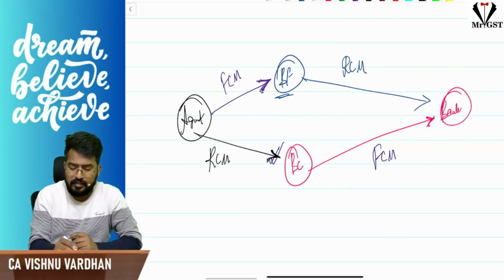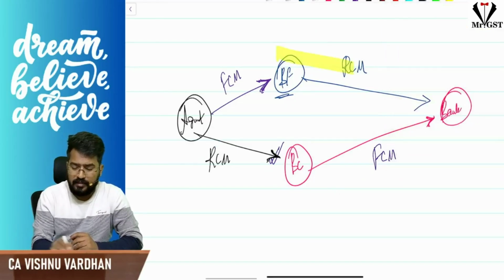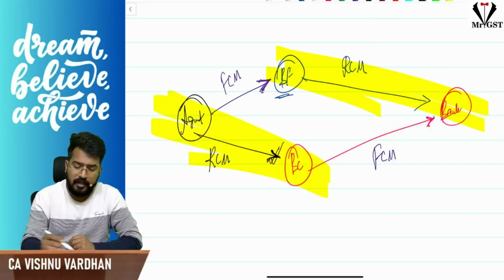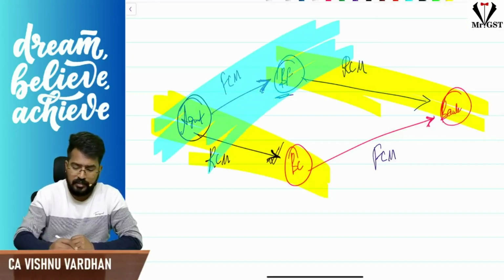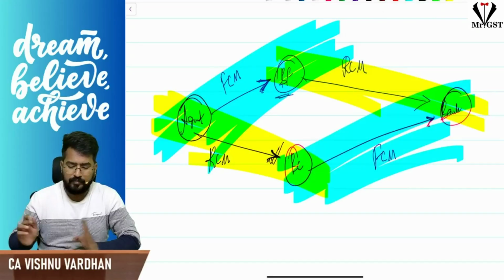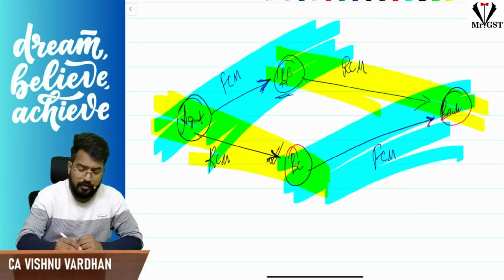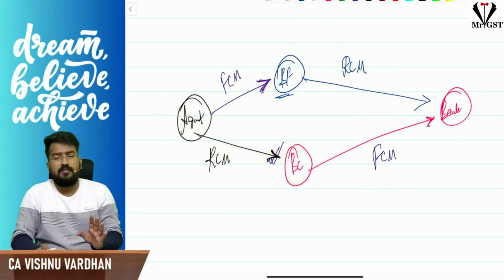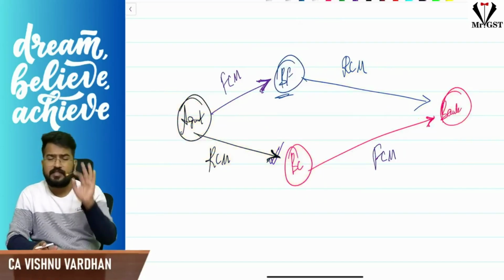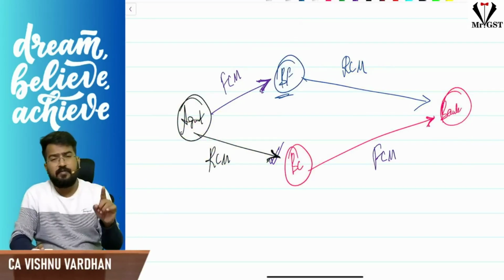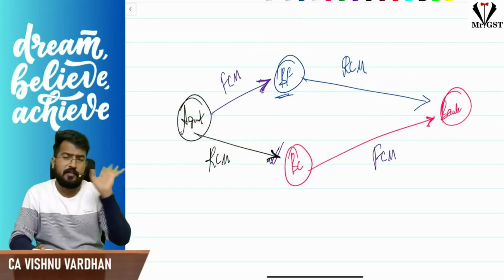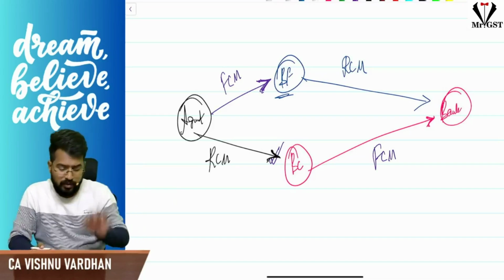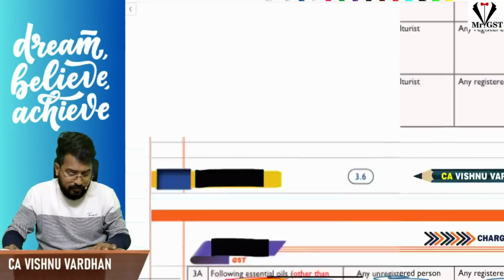So in RCM only these entries are covered. For your clarity, I have discussed these things in this diagram. So I repeat: services provided by business facilitator to bank, RCM. Agent of business facilitator to business facilitator, FCM. Business correspondent to bank, FCM. Agent of business correspondent to business correspondent, RCM. So that is entry numbers 12 and 13.